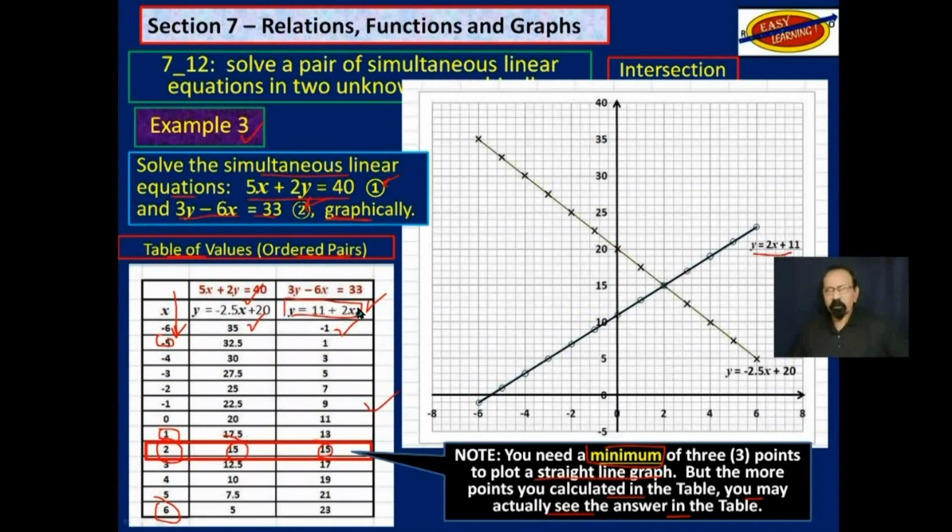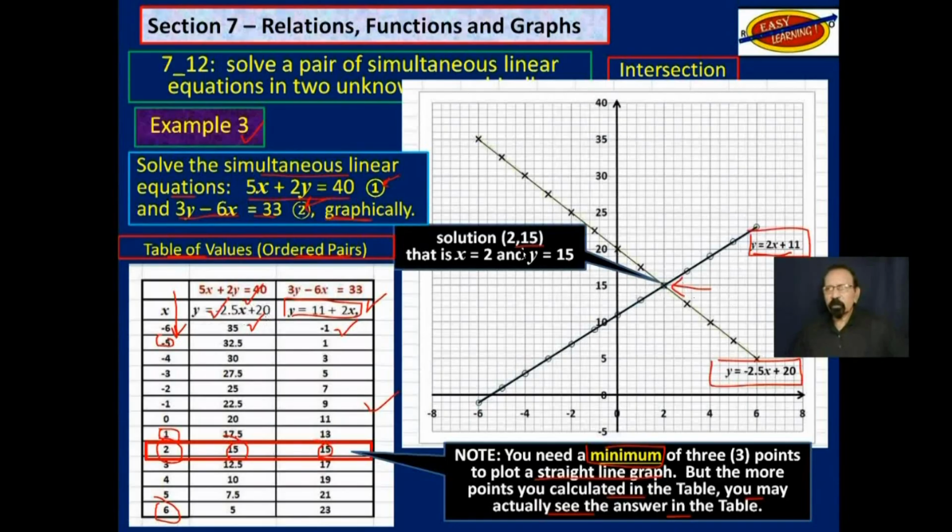But the computer program changes it around. Y is equal to 2x plus 11, no problem. And then the other one, y is equal to negative 2.5x plus 20. That is this one. And the point where they intersect is 2, 15. That is to say, on the x-axis, it is 2. On the y-axis, it is 15.